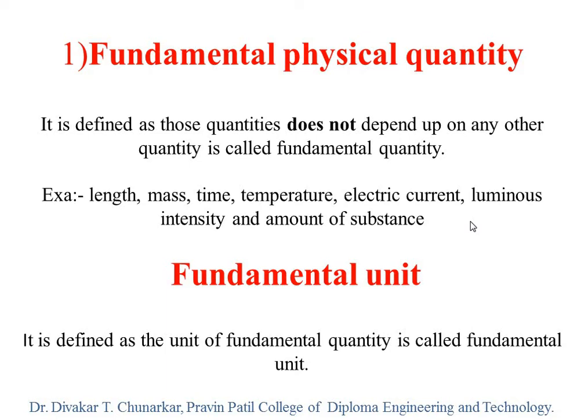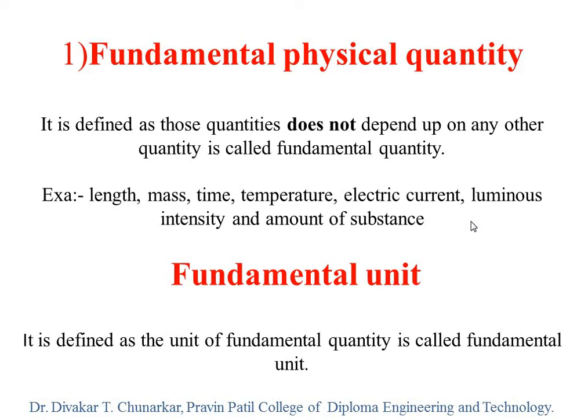Electric current, that is ampere. Ampere is the unit of electric current. Then luminous intensity. The unit of luminous intensity is candela. And the amount of substance. The unit of amount of substance is mole, M-O-L-E.